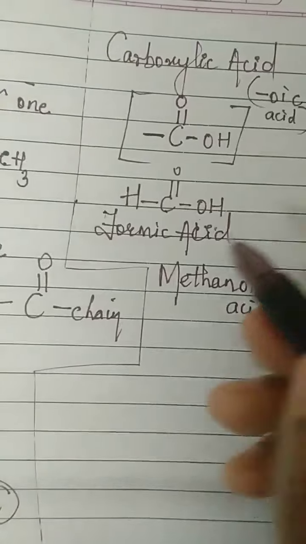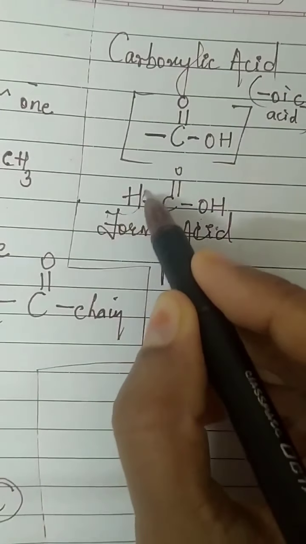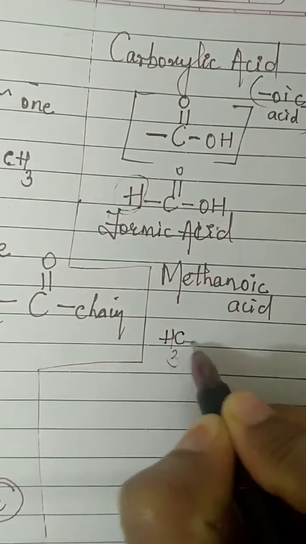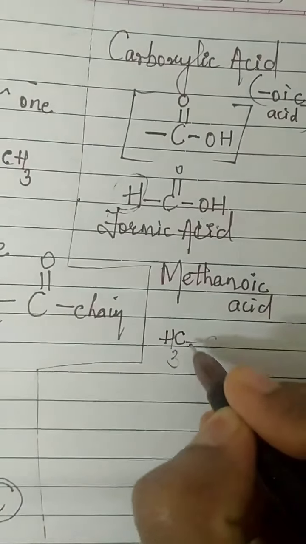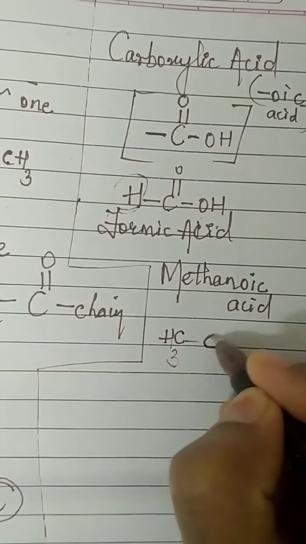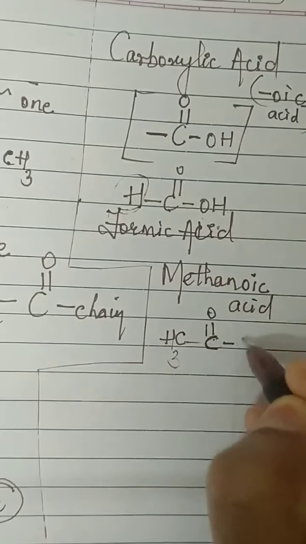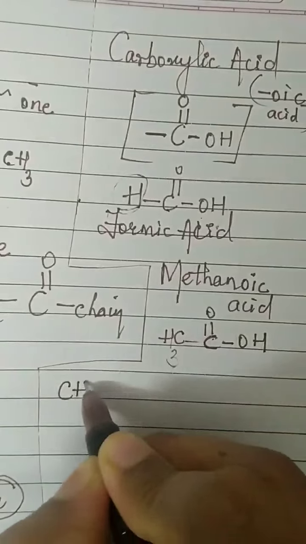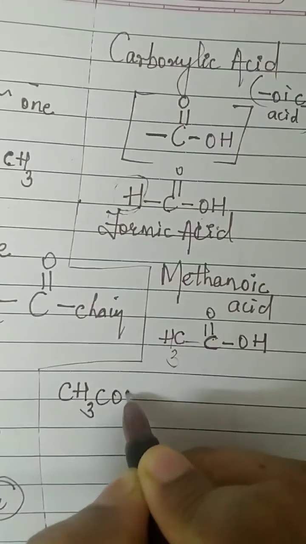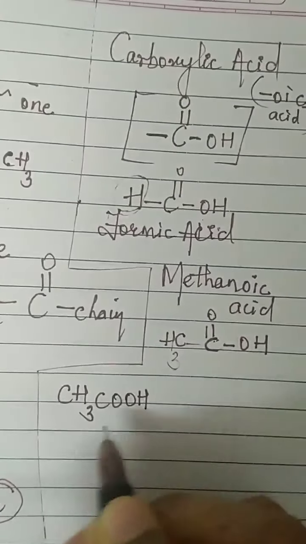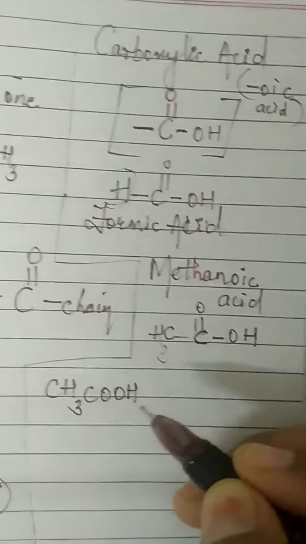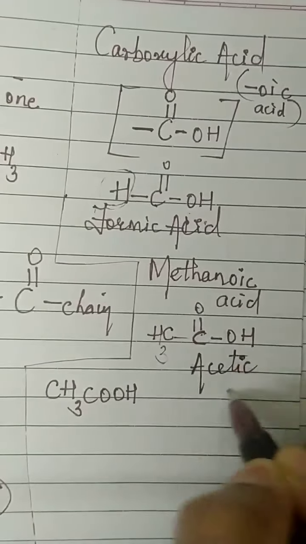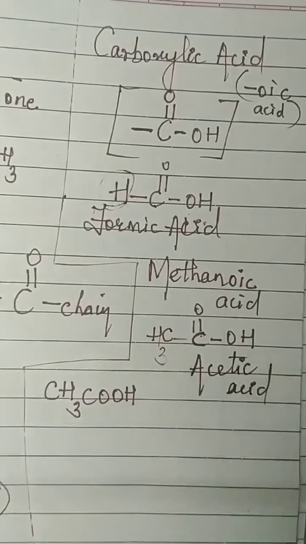C double bond O, to one carbon double bond an oxygen, and to the other bond an OH group. Okay. Let me substitute now. In place of H, we will put a CH3 there. CH3, C double bond O, OH. Have you seen this before? Condensed form, let me write CH3COOH. Have you seen this name? CH3COOH? Yes. We commonly call it acetic acid.